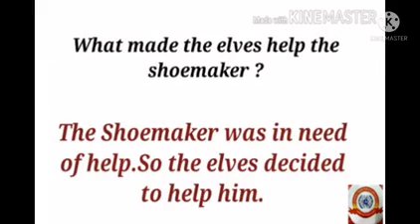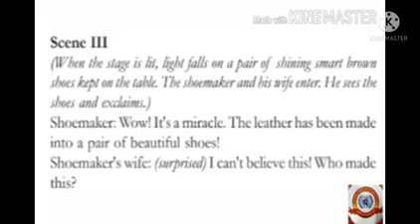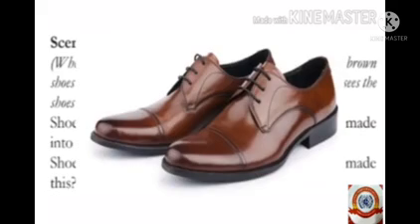Okay, children, turn the next page. Scene 3. When the stage is lit, light falls on a pair of shining, smart brown shoes kept on the table. The shoemaker and his wife enter. He sees the shoes and exclaims, Shoemaker: Wow, it's a miracle. The leather has been made into a pair of beautiful shoes. Shoemaker's wife, surprised: I can't believe this. Who made this?